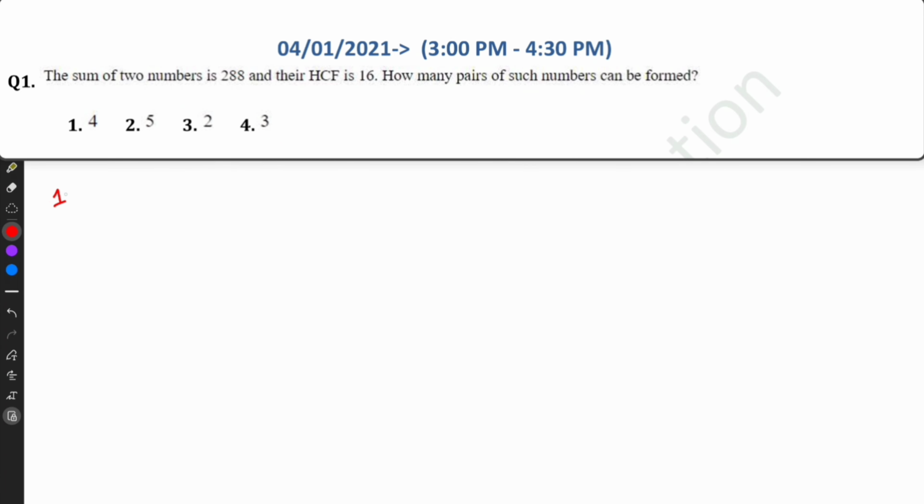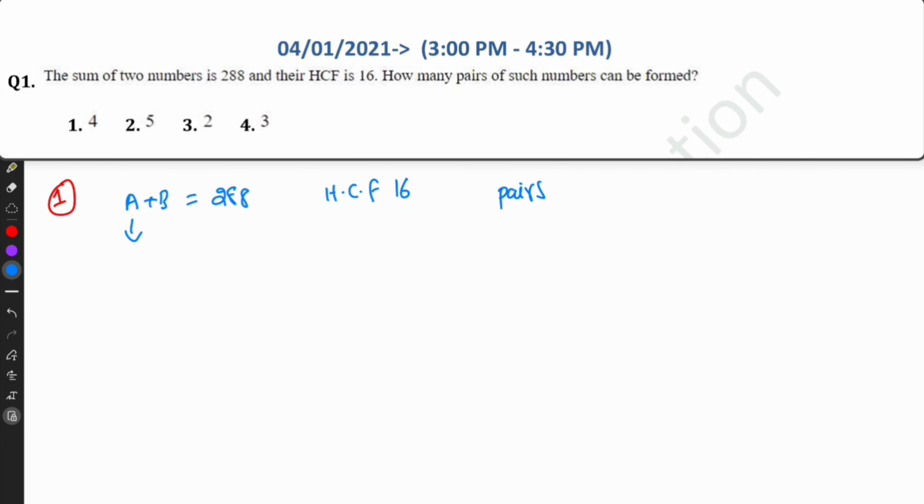Question number 1. The sum of two numbers is 288. So I am taking the two numbers as A and B. So A plus B equals 288. HCF is 16. How many pairs can be formed? So we have to check how many pairs can be formed.